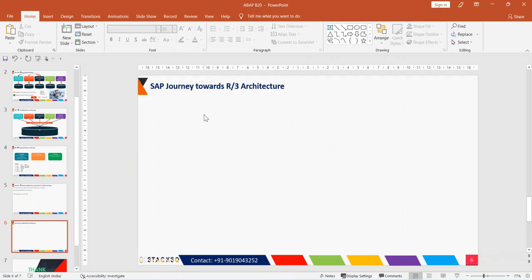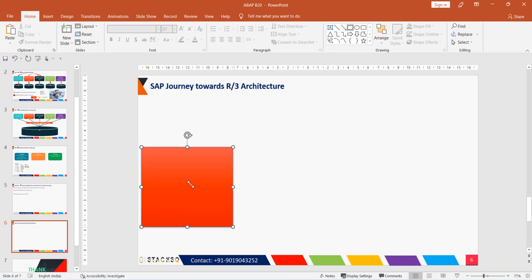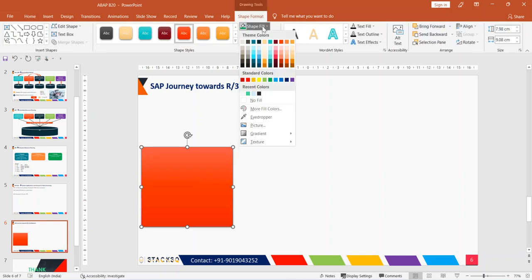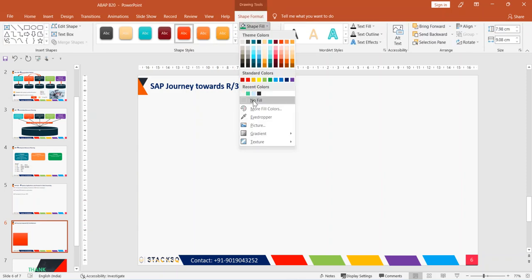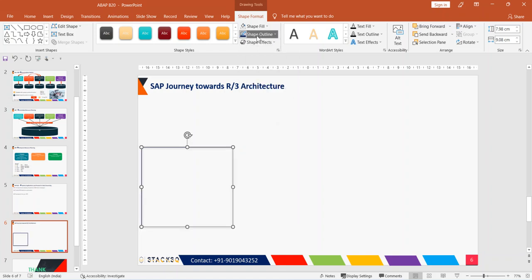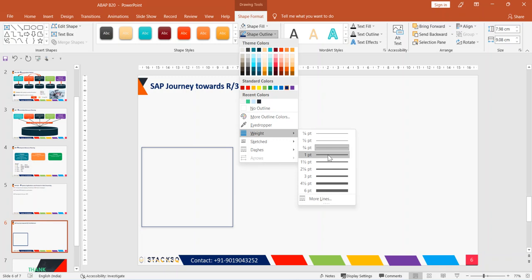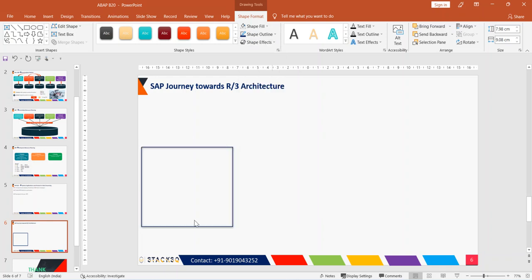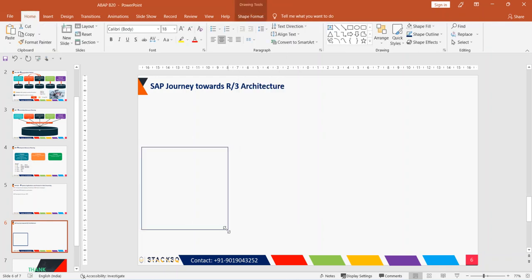When SAP was initially introduced, they came up with R/1. What is R/1? Let's understand. R/1 is very simple, guys. There are actually 3 layers. One is the presentation layer.